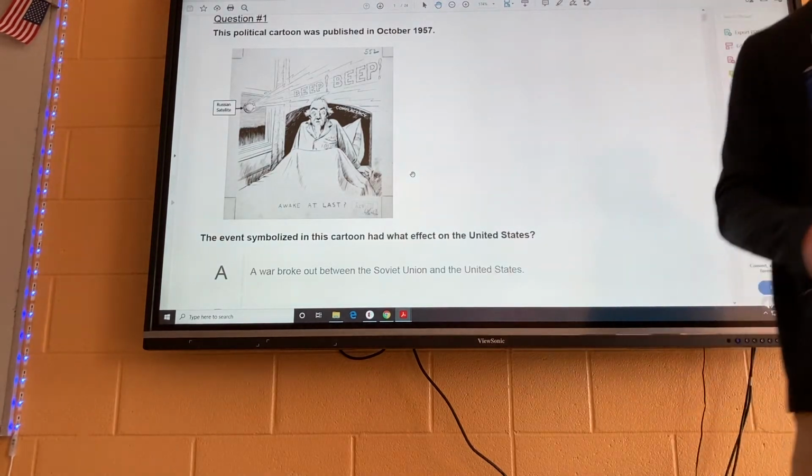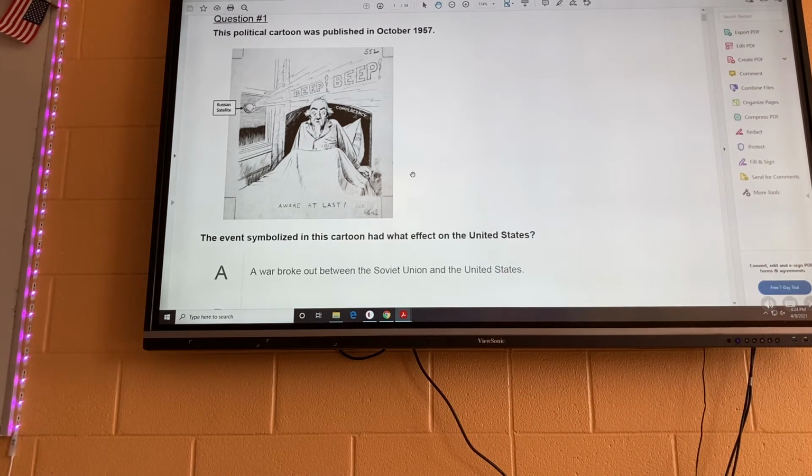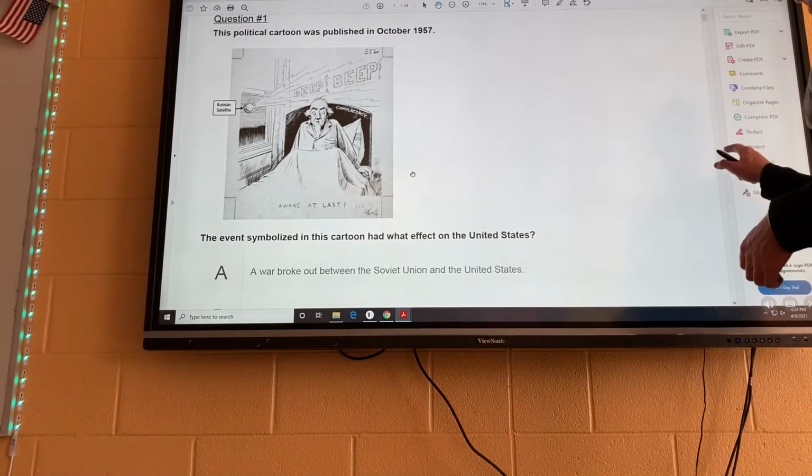Let me double check one more time and make sure this is looking good. I think you can see it pretty well. I'm really frustrated because my tripod broke, piece of junk.